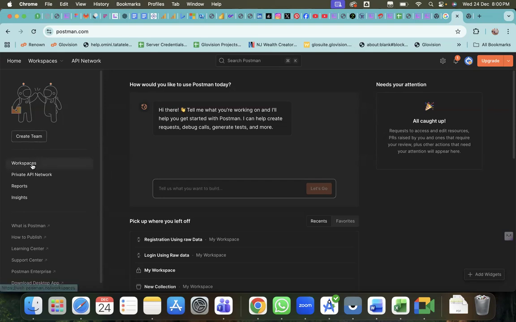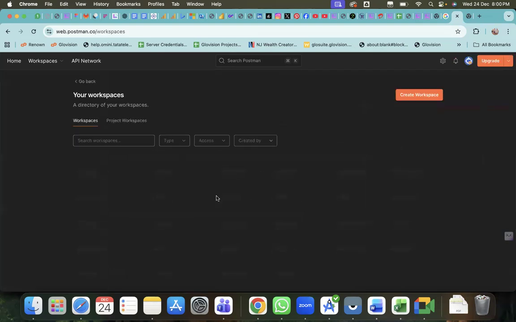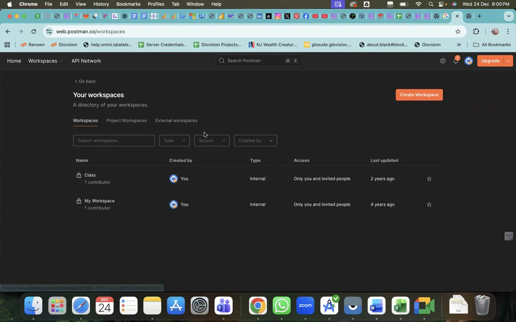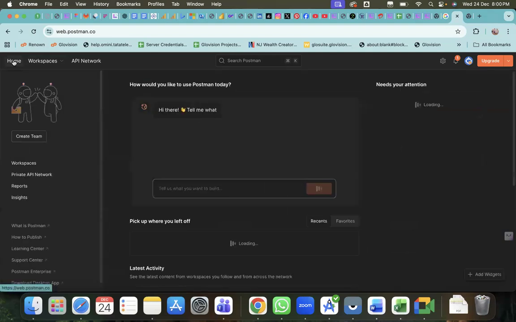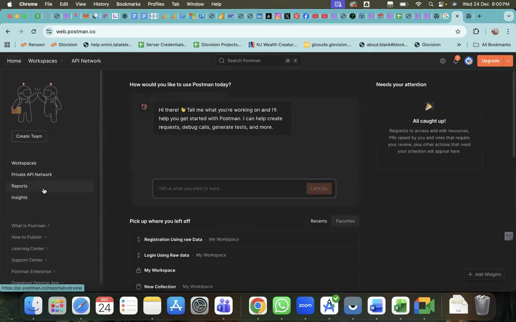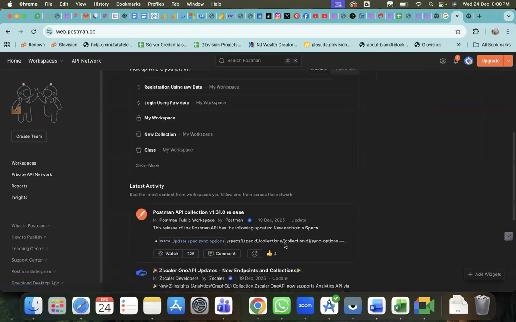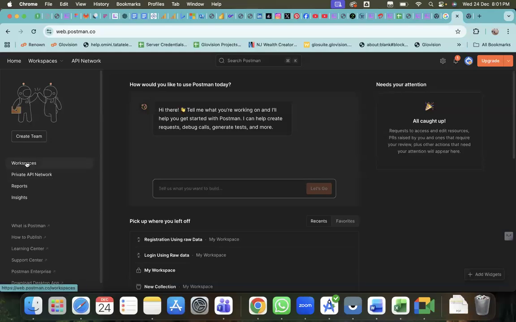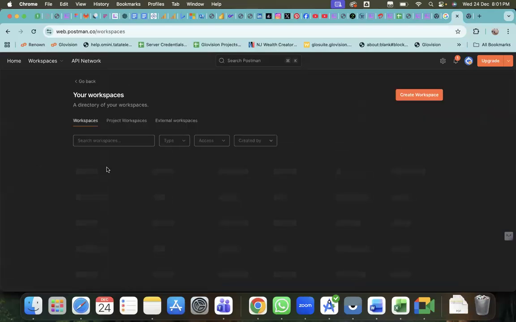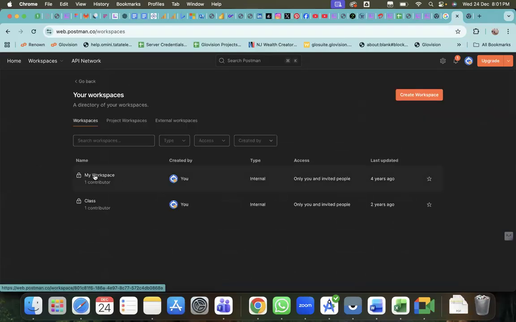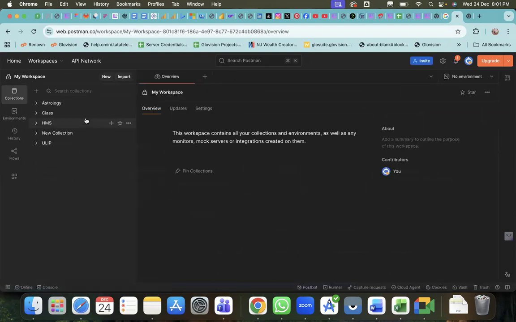In this I have my workspace. The UI is a little bit updated here. Within my workspace I have some APIs.